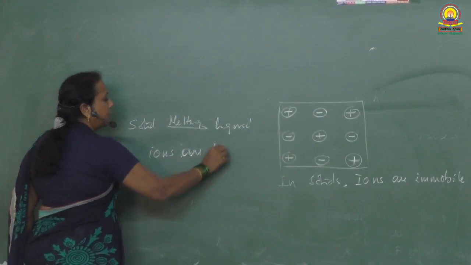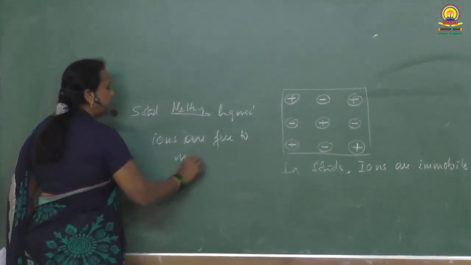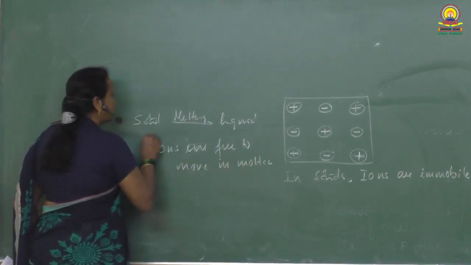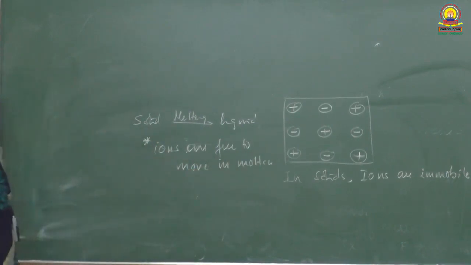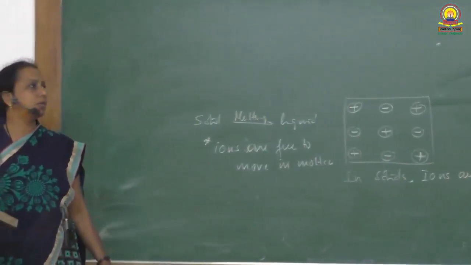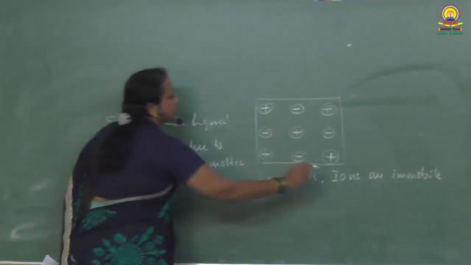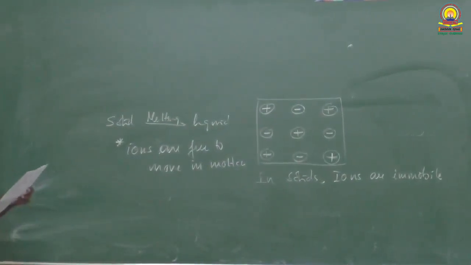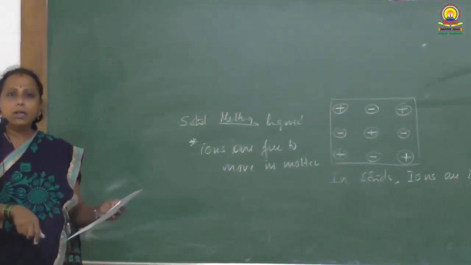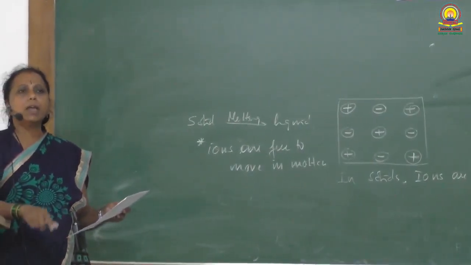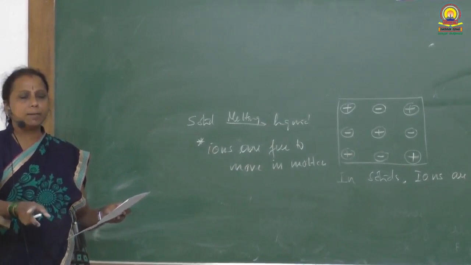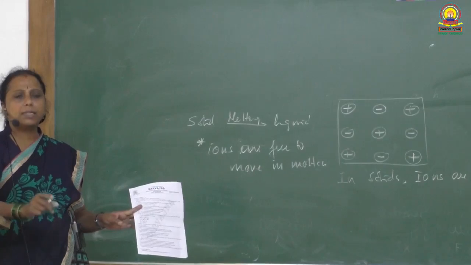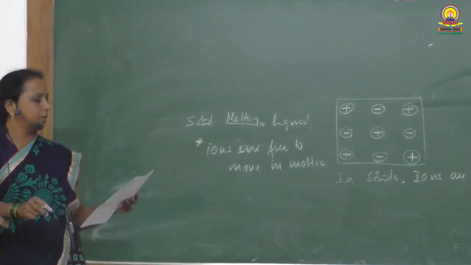Ions are free to move in liquid state, that is in the molten state. Therefore, ionic solids conduct electricity in the molten state, but in solid state ions cannot move, hence they do not conduct electricity. So, in brief, in molten state, ionic solids contain freely moving ions, so they conduct electricity. In solid state, ions cannot move from one place to another place, hence they do not conduct electricity.